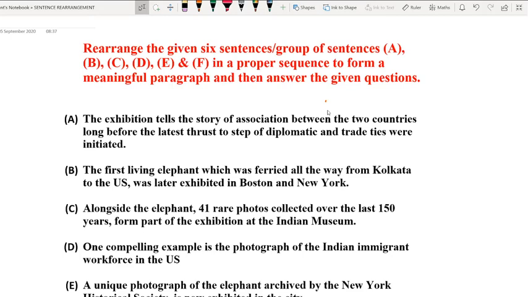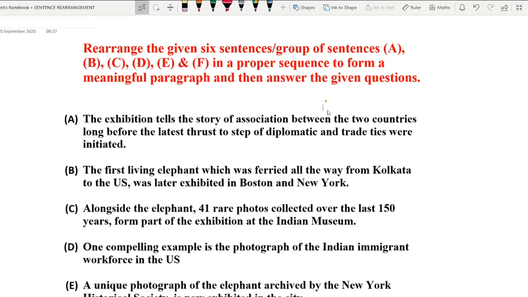So today we will solve a particular question on sentence rearrangement, and before we start solving this question, let me give you a few pieces of important information on what sentence rearrangement, or otherwise jumbled sentence, is.